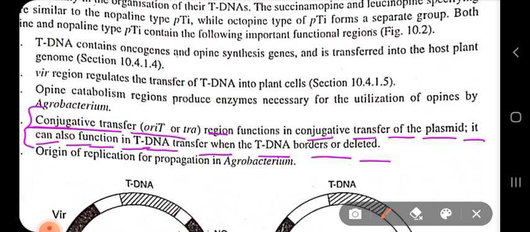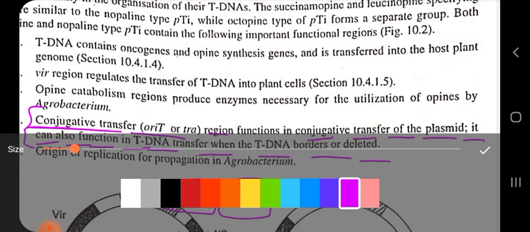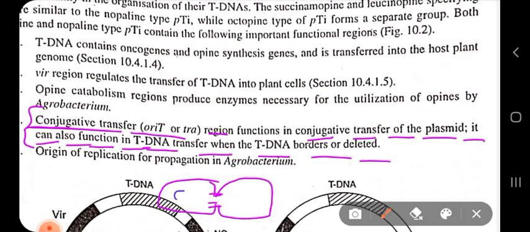You know about bacterial conjugation: when two bacteria, with the help of their sex pili, join, they form a conjugation tube like this, through which the genetic material is transferred from the donor bacterium to the recipient bacterial cell.